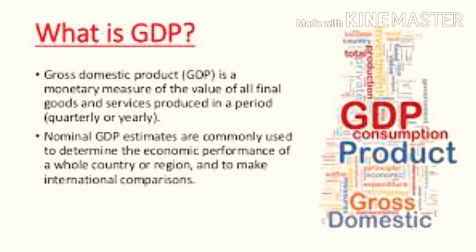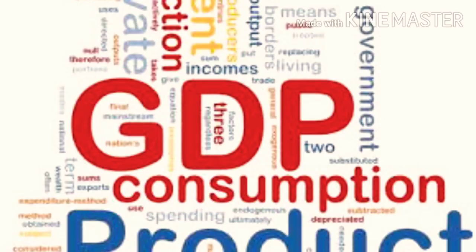Nominal GDP estimates are commonly used to determine the economic performance of a whole country or region and to make international comparisons also. So, for making comparisons between different countries on the basis of economic growth, the measurement of GDP is very important.